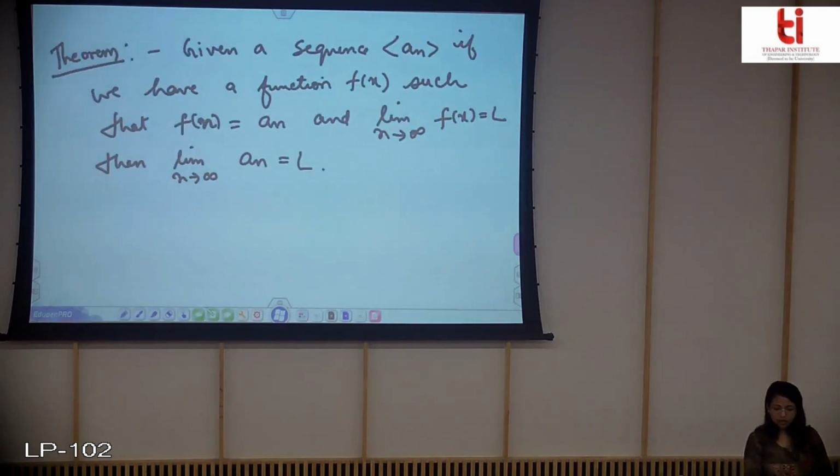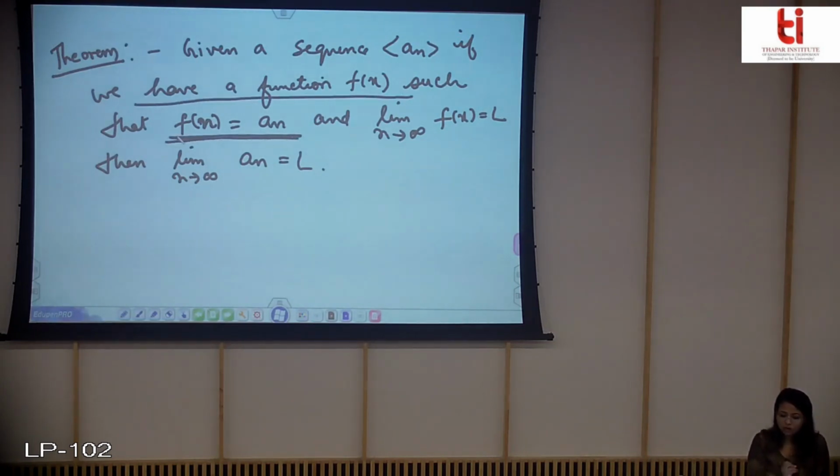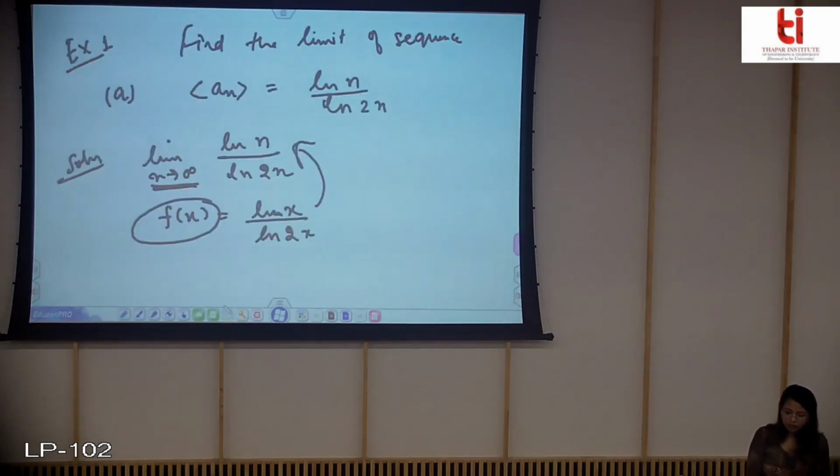This is the statement of the theorem also: if we have some function such that f of n is equal to a of n, then if limit of f of x goes to this value L, then the sequence also has this limit L. So our task is to find out the limit of this, which will ultimately give the limit of this sequence. So let us write limit n tending to infinity.